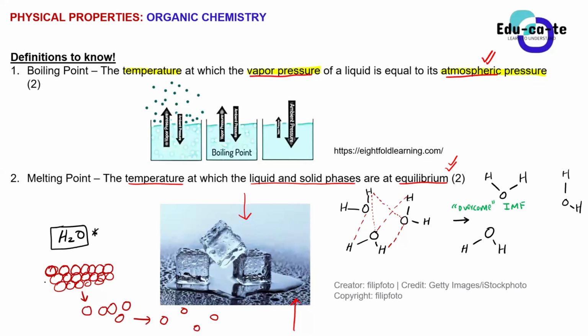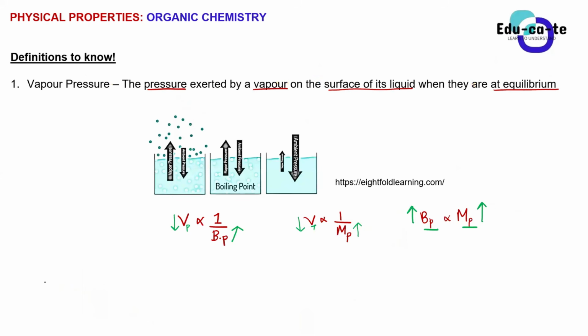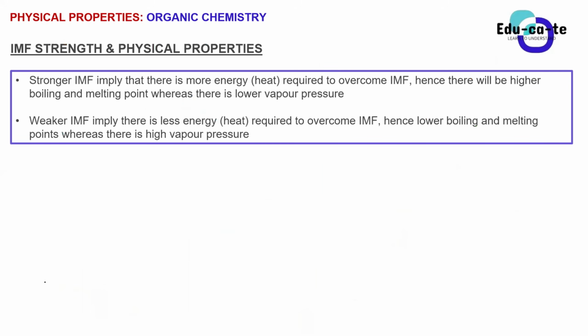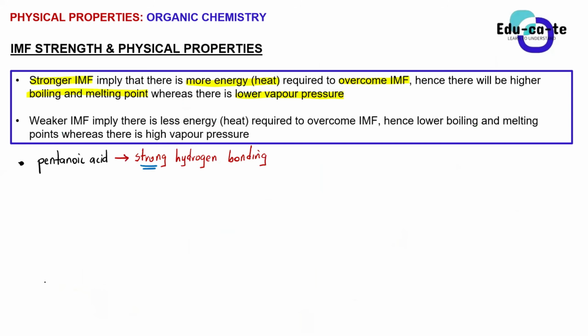Boiling or melting simply means that we are breaking those intermolecular forces between the molecules. So basically, if those intermolecular forces that we are supposed to overcome are so strong, it means that we'll need to use more heat. I mean, guys, you cannot.